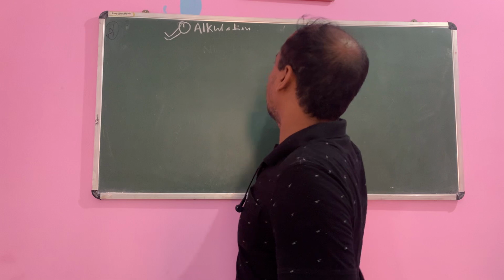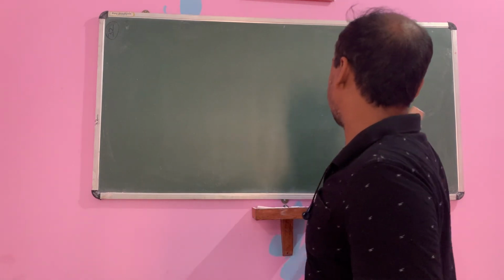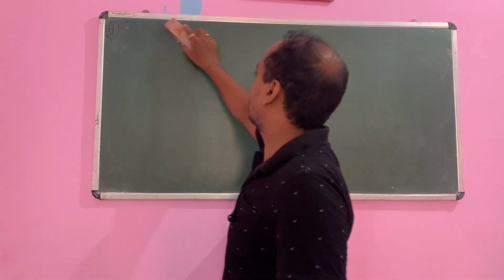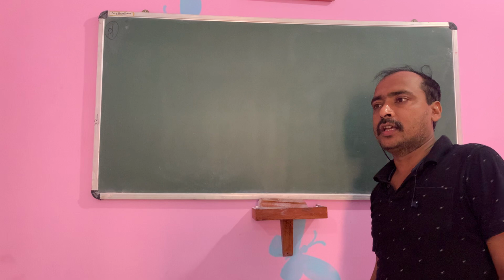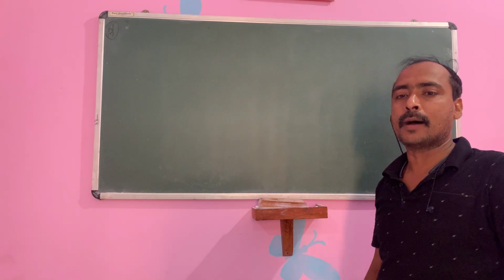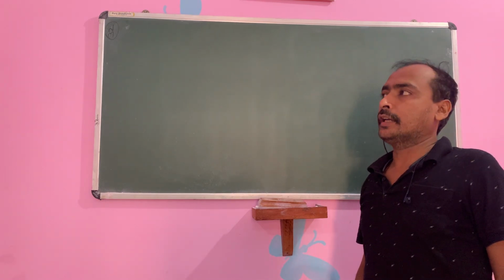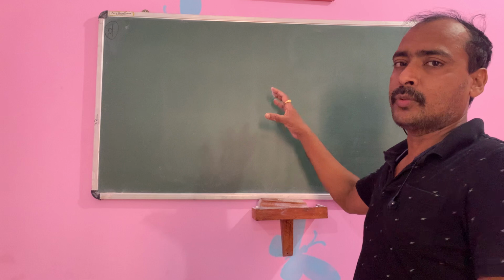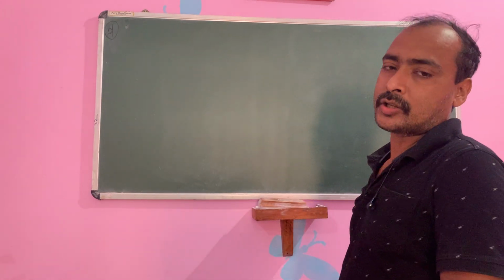Next, there is acylation with acid chloride and acid anhydride. Children, when amine is treated with acid chloride or acid anhydride, it forms amide, in presence of base.